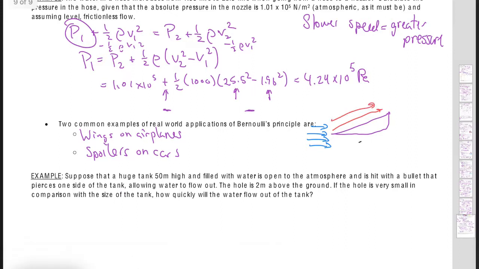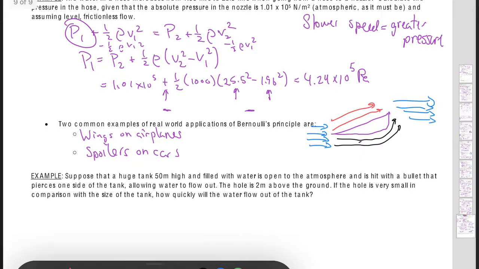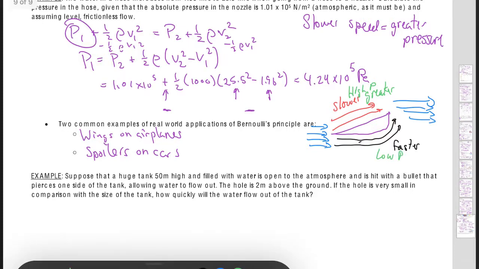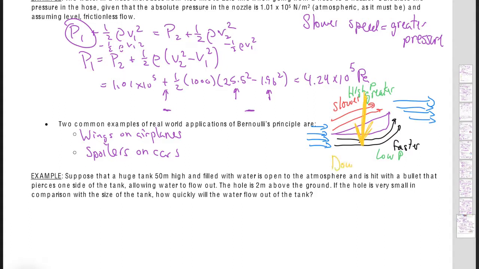2 are going to go underneath, but again they're going to meet up at the same time to become those 4 air units again, which means that this is now going to be slower and this will be faster, which means slower speeds, greater pressure, or high P. This will be low P, which means now my force will be a downward force that we call downforce.